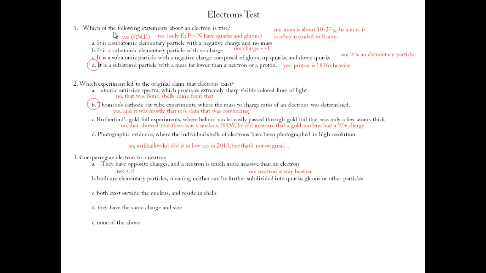Are they both elementary particles? No, only the electron is. A proton is made up of smaller things. So it's not B. How about C? Do they both exist outside the nucleus? No, only the electron does. So it's not C. Well, let's see if it's D.